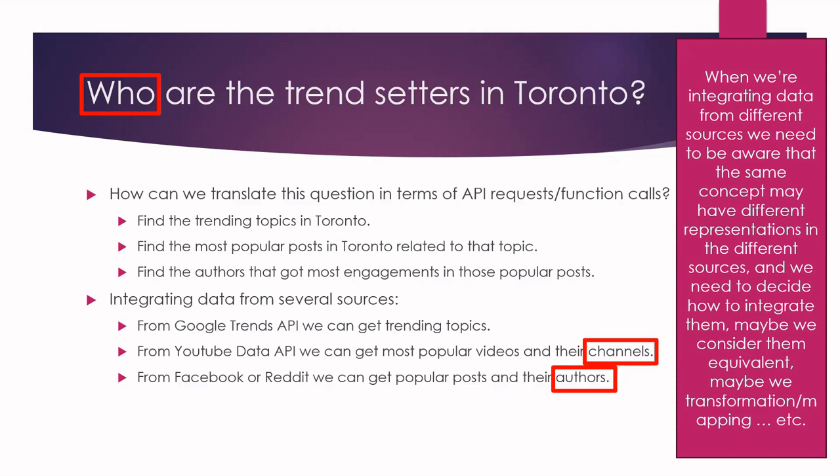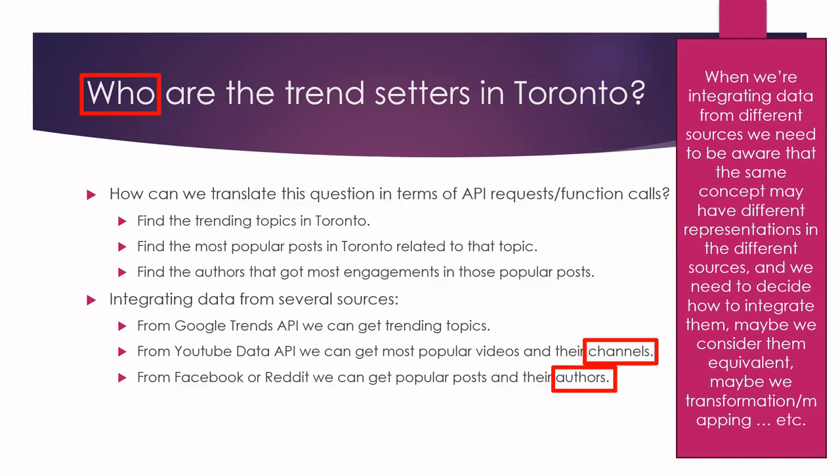Now, both of them represent the answer for the who question. You need to consider carefully how you are going to deal with these different representations. For example, here, just for simplicity, I'm going to consider them equivalent. The channel is the author. The channel that comes from YouTube is equivalent to the author that comes from other sources.